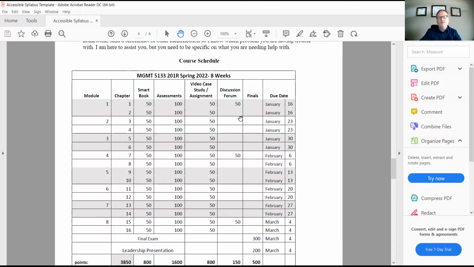So there's a few discussion forums. The very first one is just the introduction. And here's your due dates. This is all in the syllabus. Because we are still in infancy of Blackboard, Connect, all these things, hopefully this should all be working right. But if it's January 21, and you say, well, Dr. Gerard, I'm supposed to have until the 23rd and I can't get to it, then email me and I can fix that. The dates and all that between 3 different systems really is a little bit tricky.